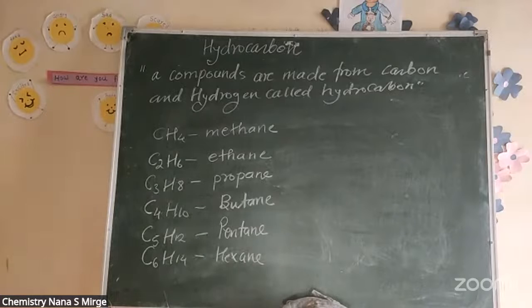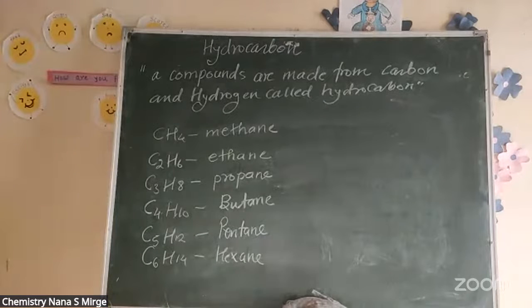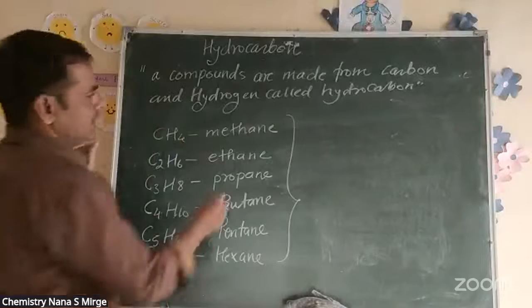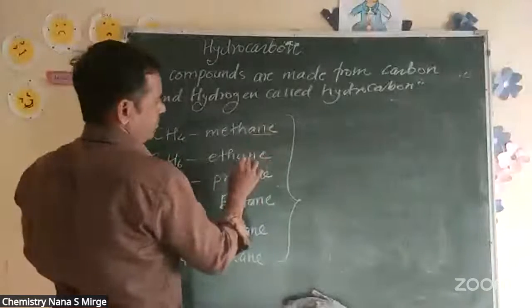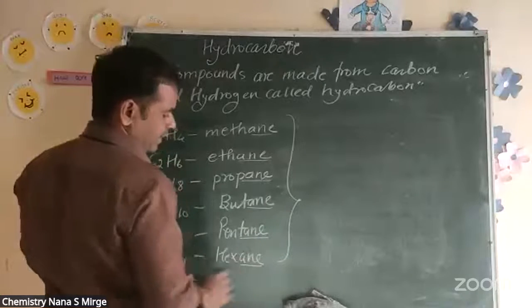These are some common names of hydrocarbons, which are very useful for us, and which you have to use for different purposes. So look here at the names. Particularly observe: methane, ethane, propane, butane, pentane, hexane.